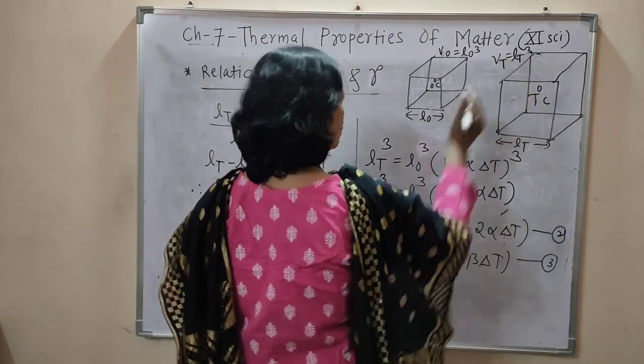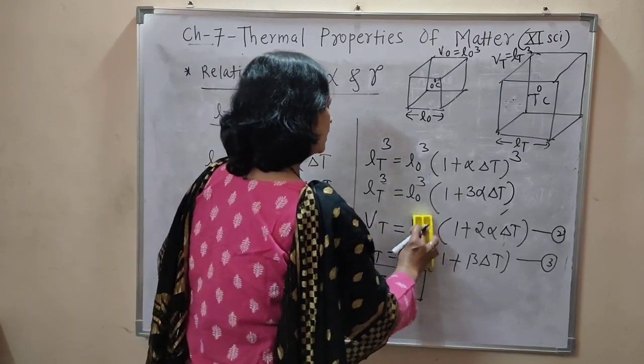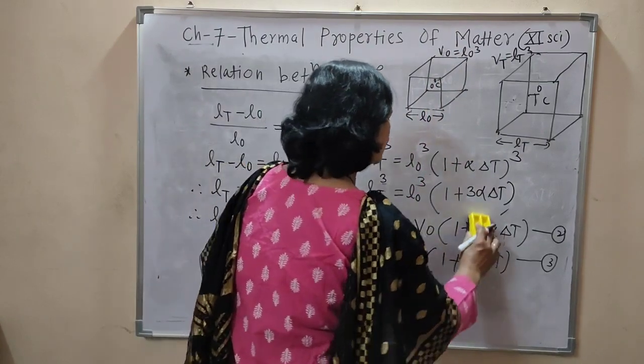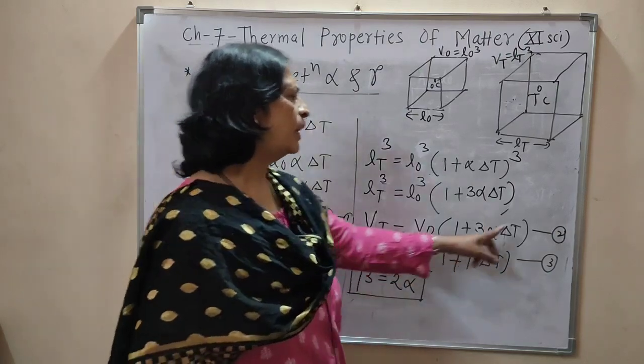We know that LT cube is nothing but VT, then L0 cube is equal to V0, and here 3 alpha into delta T. This is equation number 2.